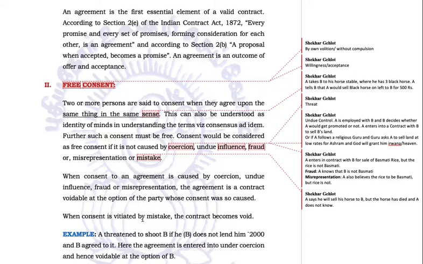Free consent is vitiated by mistake. When the consent is vitiated by the mistake, the contract becomes void. But when there's a mistake of fact, the contract will be void because now the contract cannot be performed at all. Okay, now let us take this case.